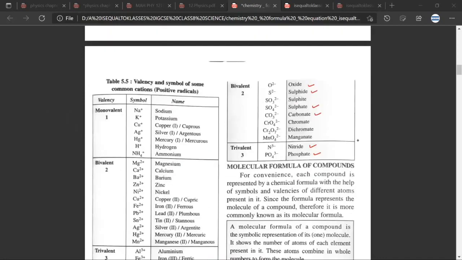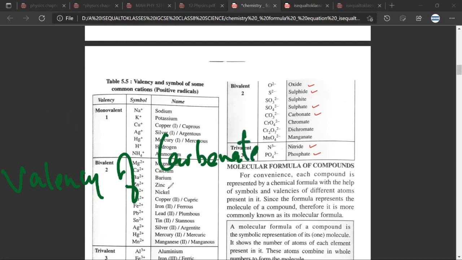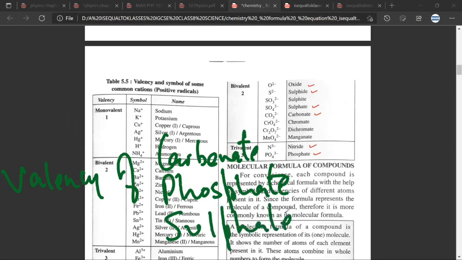And in technical terms, what we will say is the valency of carbonate, valency of phosphate, valency of sulfate. So this is phosphate, this is carbonate, this is sulfate. So the valency is the combining power, and the combining power is this.